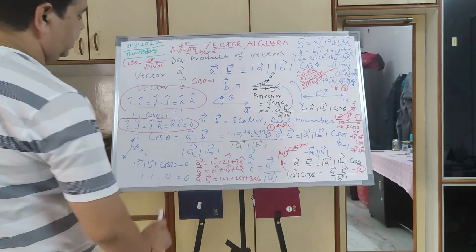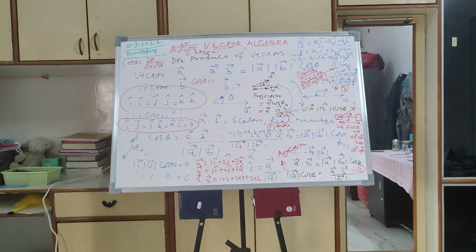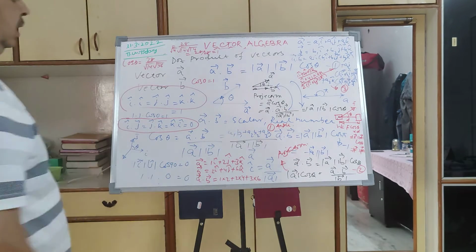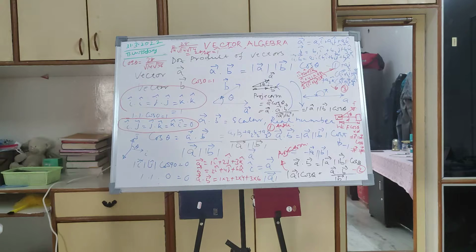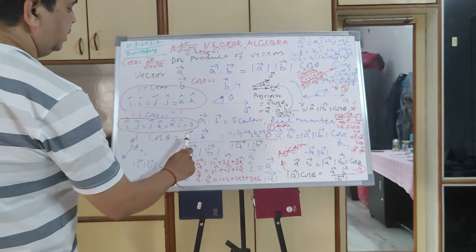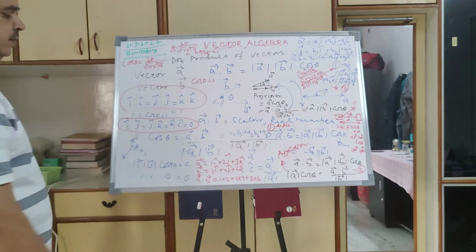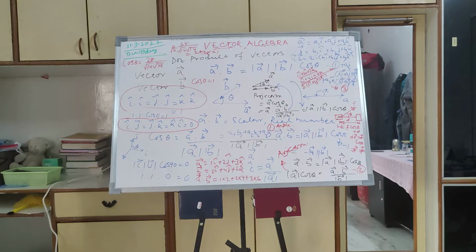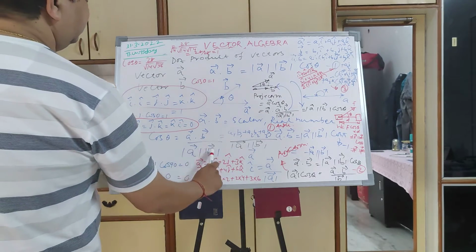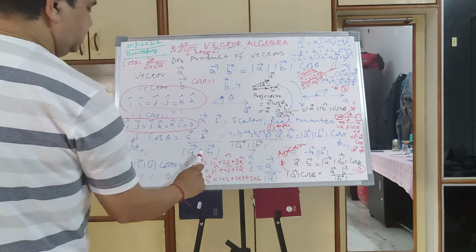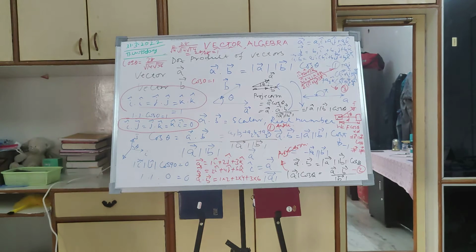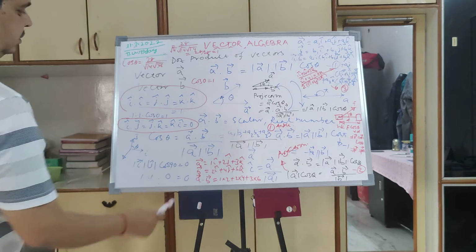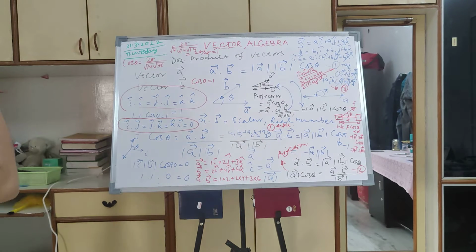And how to find the angle between two vectors. If you know the two vectors, then it is easy to find the angle. It is nothing but a dot b divided by magnitude of a into magnitude of b. Because a dot b is nothing but ab cos theta, so ab cos theta divided by ab is cos theta. So theta is equal to cos inverse of a dot b divided by magnitude of a into magnitude of b.